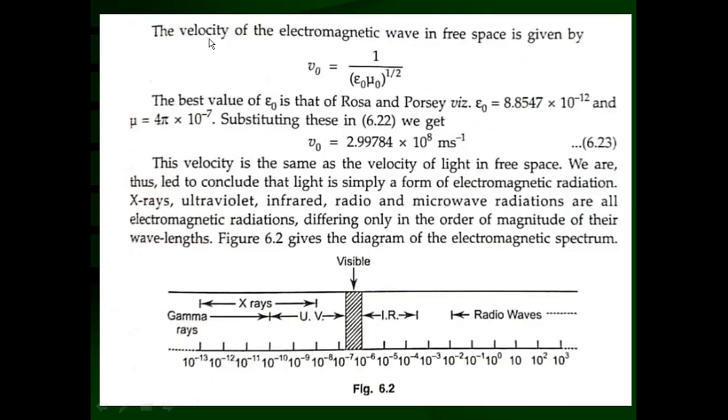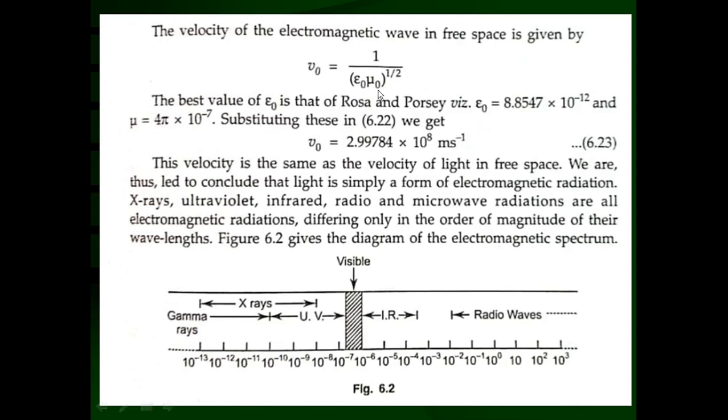So you can see that the velocity of electromagnetic waves in free space is given by V0 equals 1 upon (mu 0 epsilon 0) raised to 1/2, and the best value of epsilon 0 is obtained by Rosa and Dorsey, and that value is quoted here. The value of epsilon 0 is equal to 8.8547 into 10 raised to minus 12, and mu 0 is equal to 4 pi into 10 raised to minus 7.